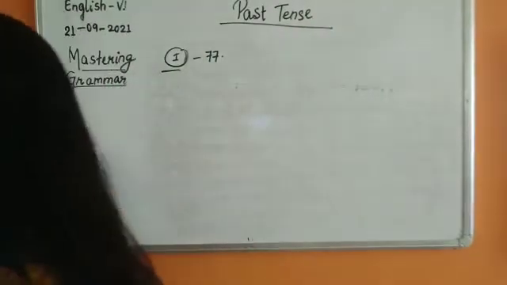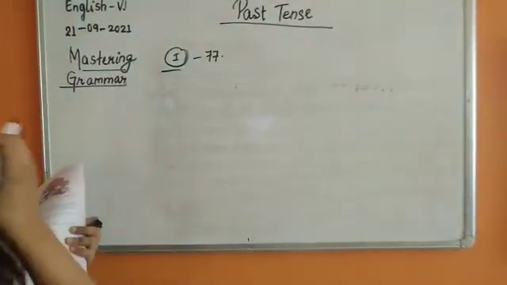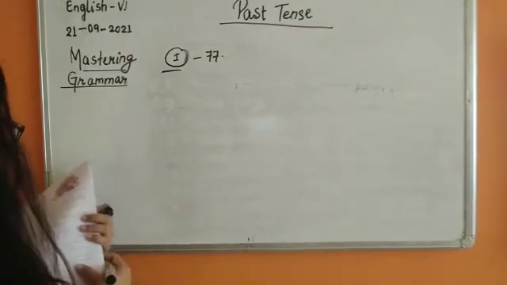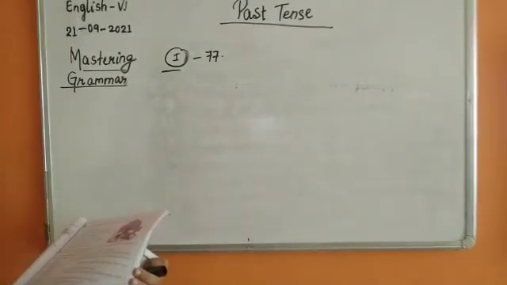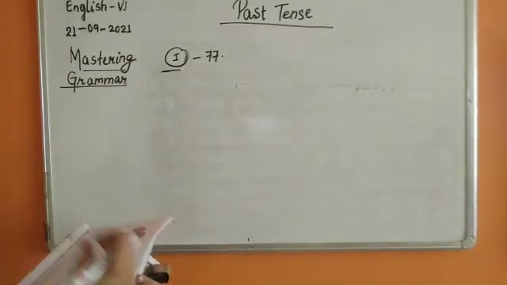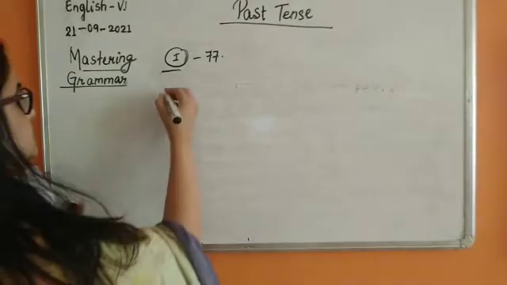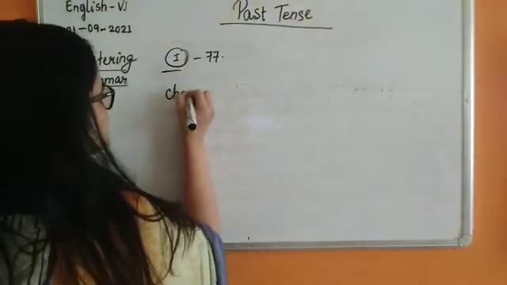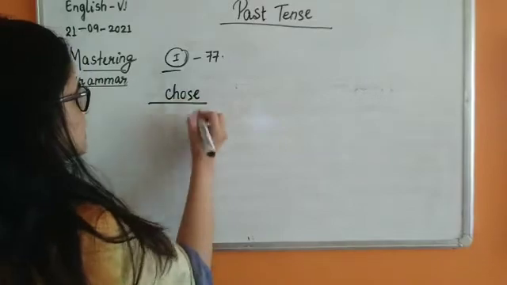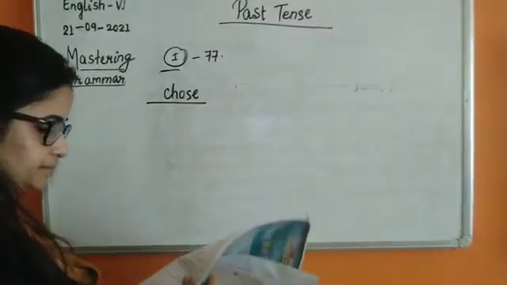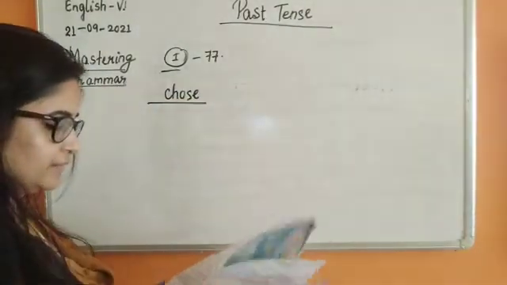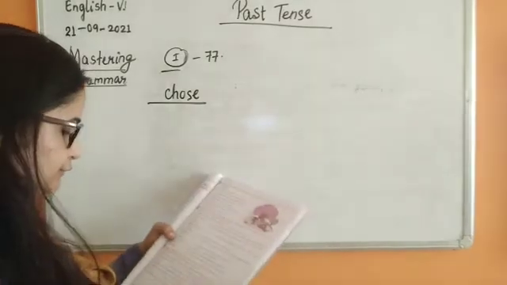William Thomson was responsible for stimulating one of the scientific progress in the latter half of the 19th century. He chose the name. Choose will become chose. He chose the name Kelvin after a local river.